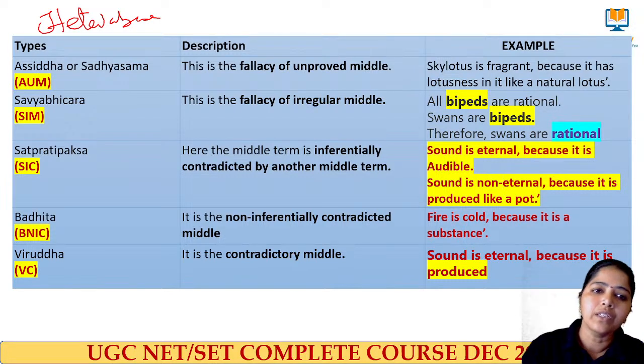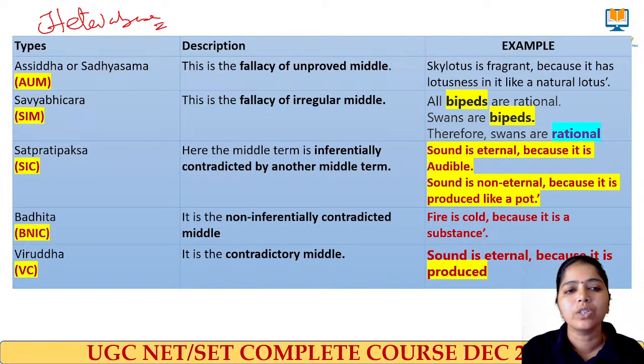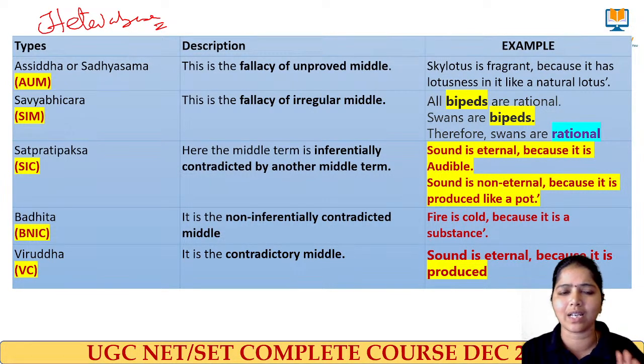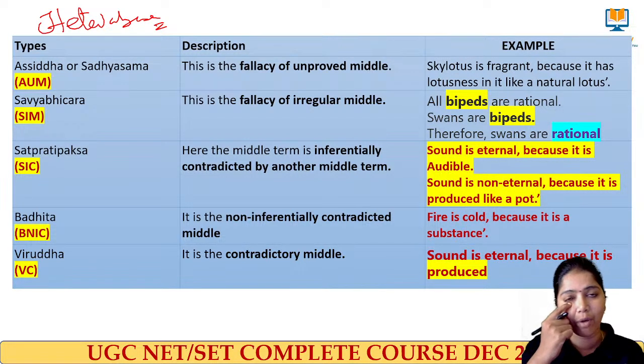So next we move to Hetvabhasa. Just give me 15 minutes to understand this. As we studied already in Western logic, we have fallacy, which talks about error: formal fallacy and informal fallacy.